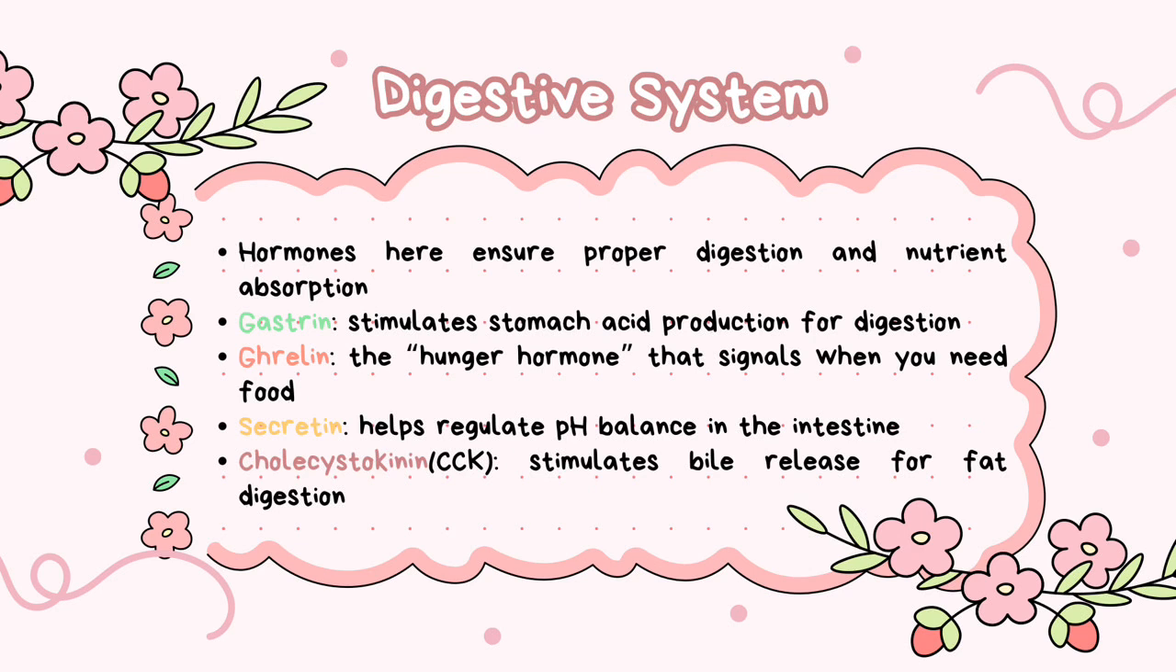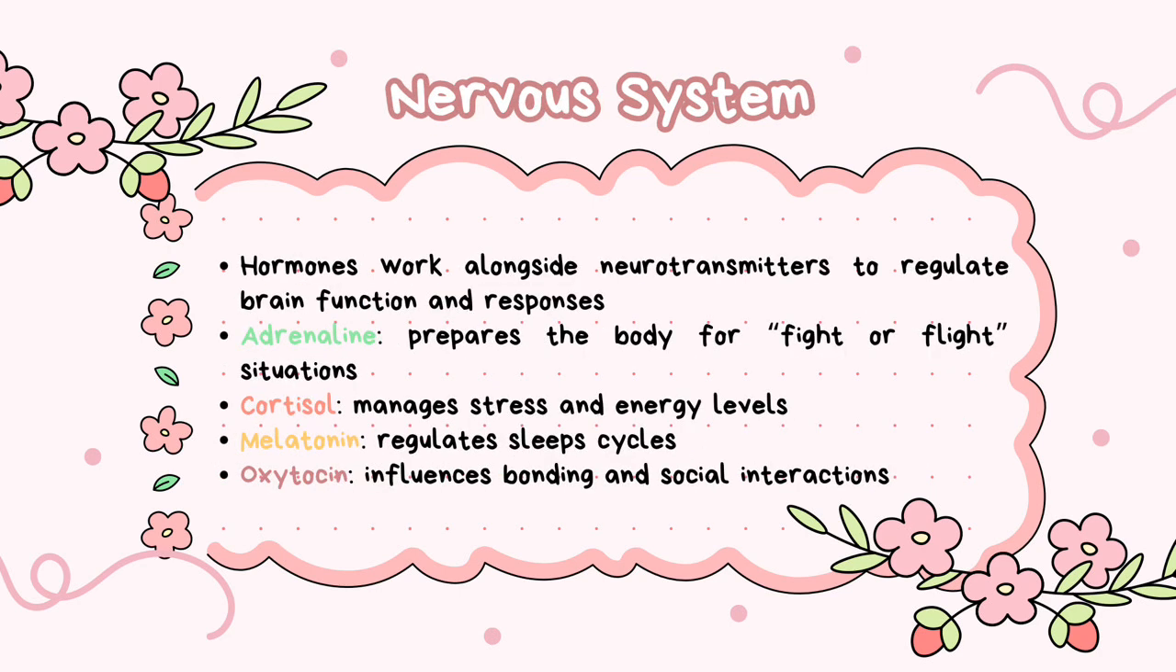And the last one is cholecystokinin, CCK, is a hormone that stimulates bile release for fat digestion. The next one is nervous system. Hormones work alongside neurotransmitters to regulate brain function and responses.